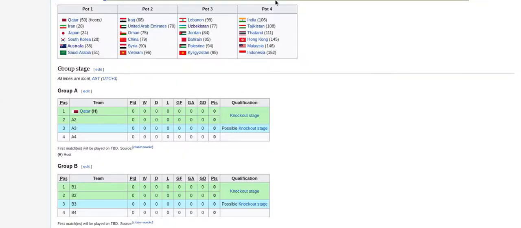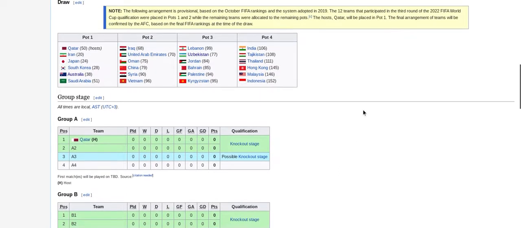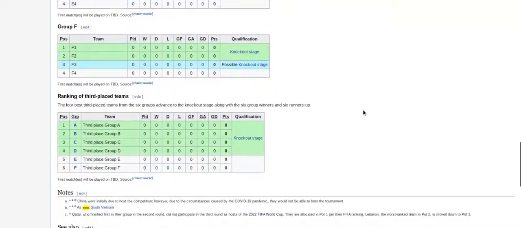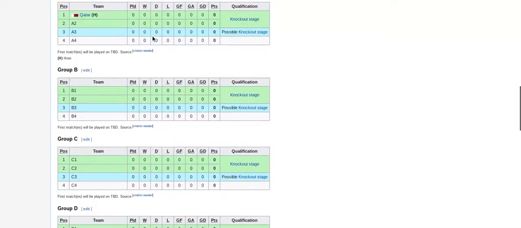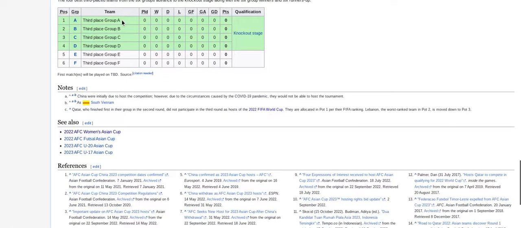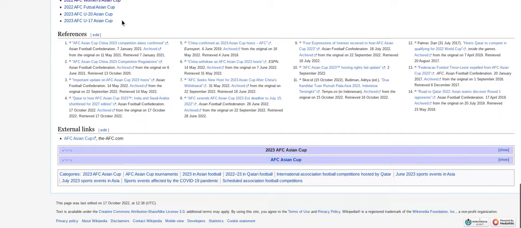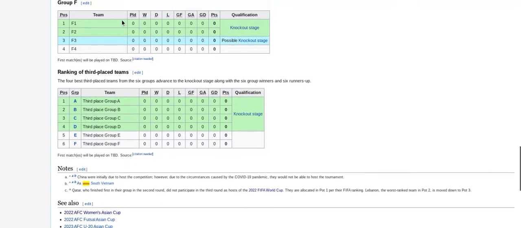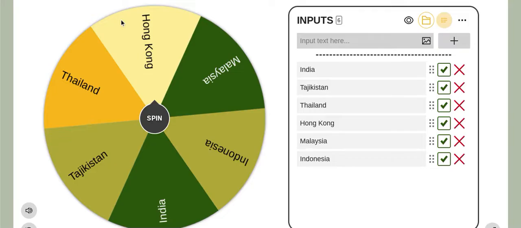Here is my proof right here. I mean, Wikipedia can't lie, right? And of course, Qatar there. The hosts, A1. Now, I don't actually know how the round of 16 will work. I think I'll just go off of 2019. I know it could change, but I'm just going to go off what happened in 2019. Okay. Just closing that tab.